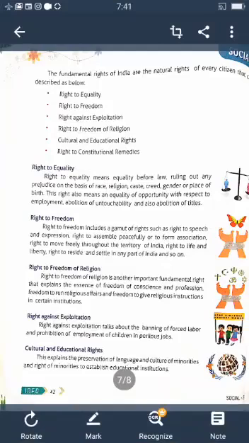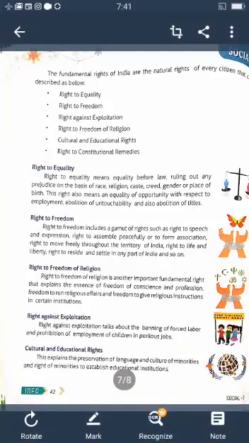This explains the preservation of language and culture of minorities and the right of minorities to establish educational institutions. So this is one of the fundamental rights, to protect the cultural and educational interest of the minorities. People have the right to protect their own language, script and culture.